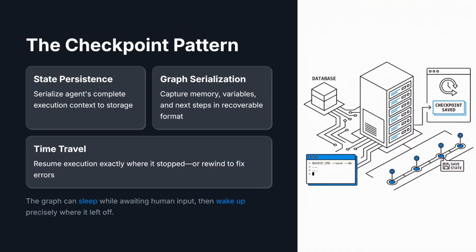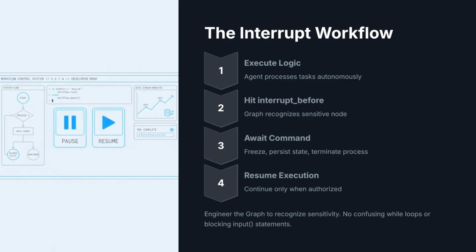We use the checkpoint pattern. Think of this like a save point in a video game. To interrupt a program effectively, you have to save its soul. We need to serialize the entire state of the agent, its memory, its variables, and its current position in the graph, and write that to a database. This allows the graph to effectively go to sleep while it waits for a human signal and wake up exactly where it left off without losing any context. This is the architecture that we are building today.